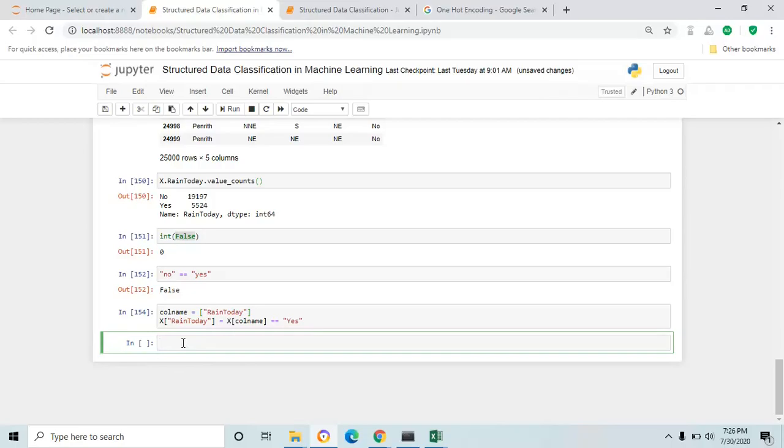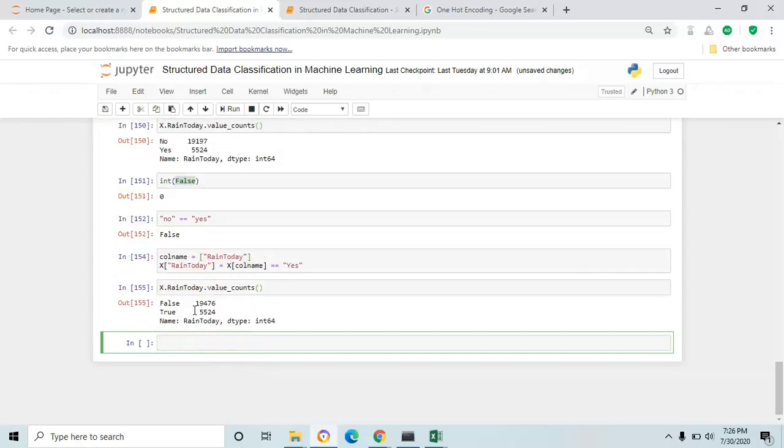Let's check the column value count. Capital X dot column name rain today dot value count. Yeah, it's converted. Now the values are true and false. Just leave it as it is.